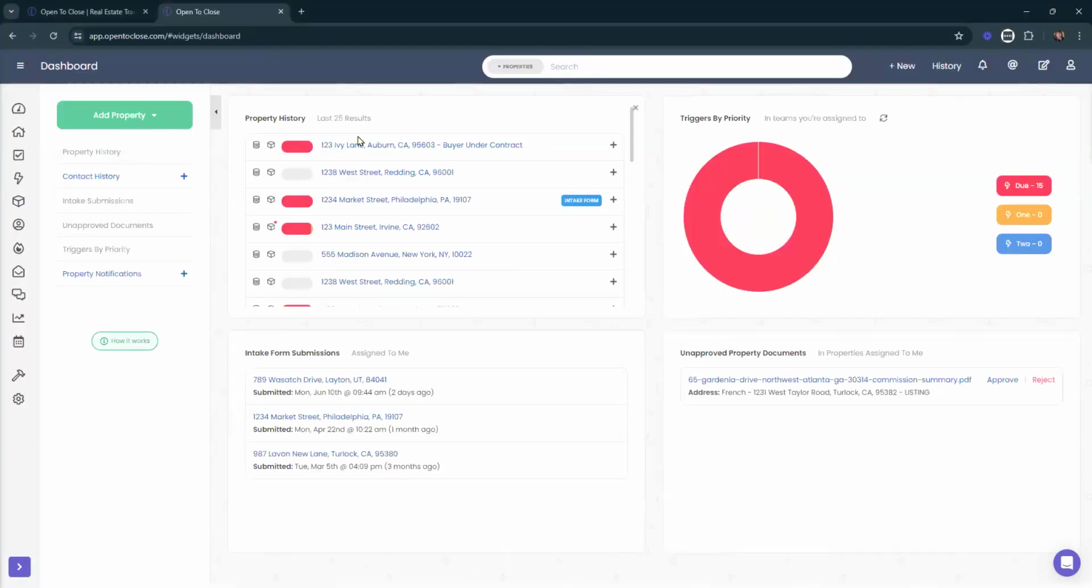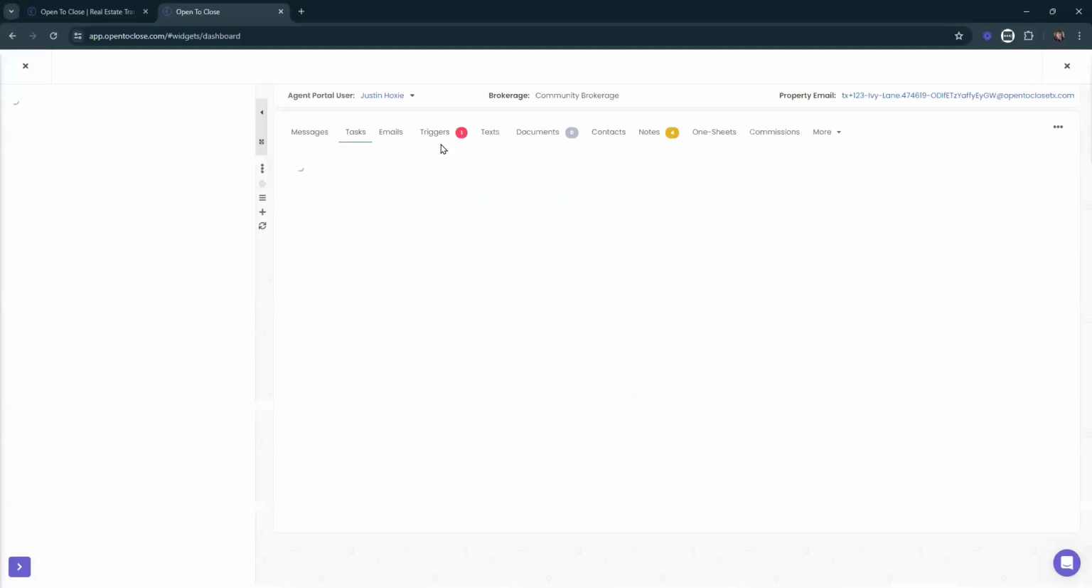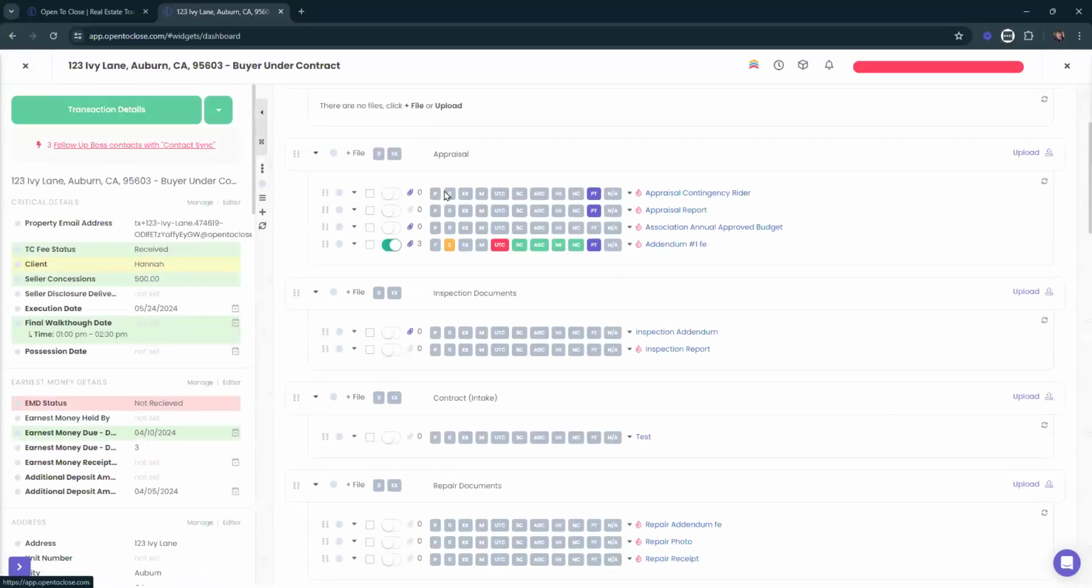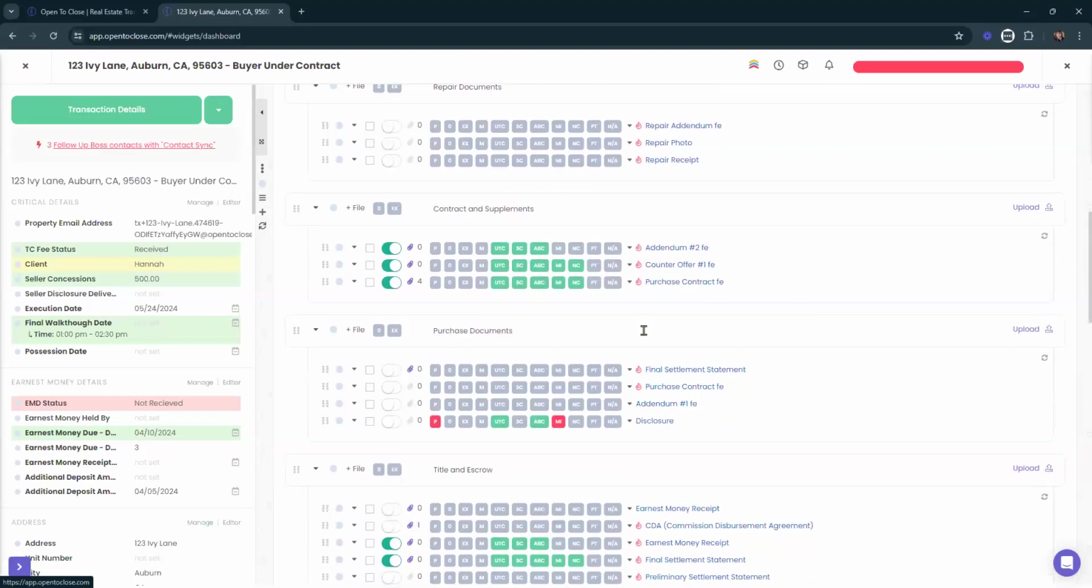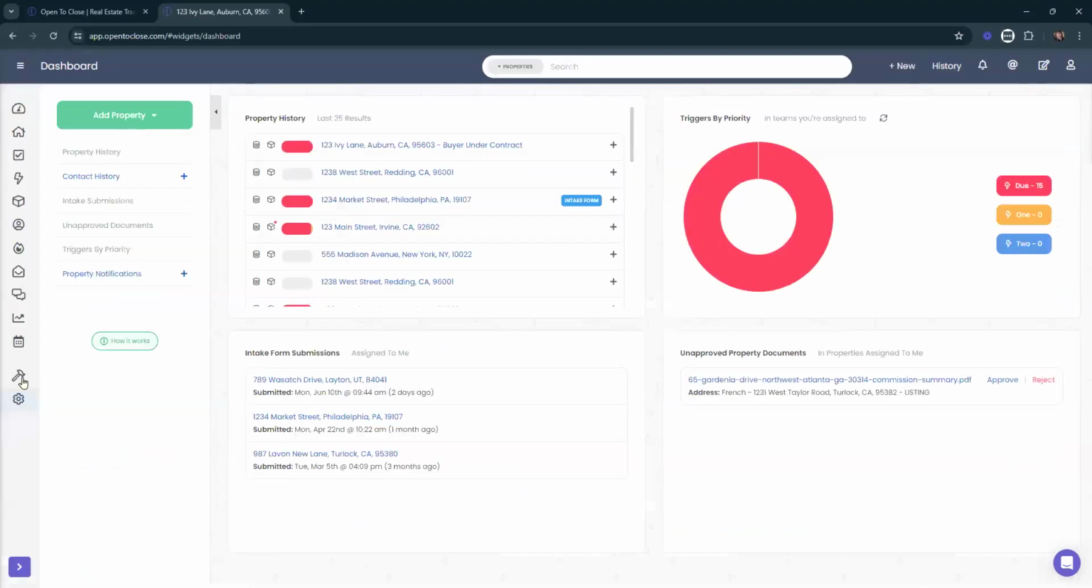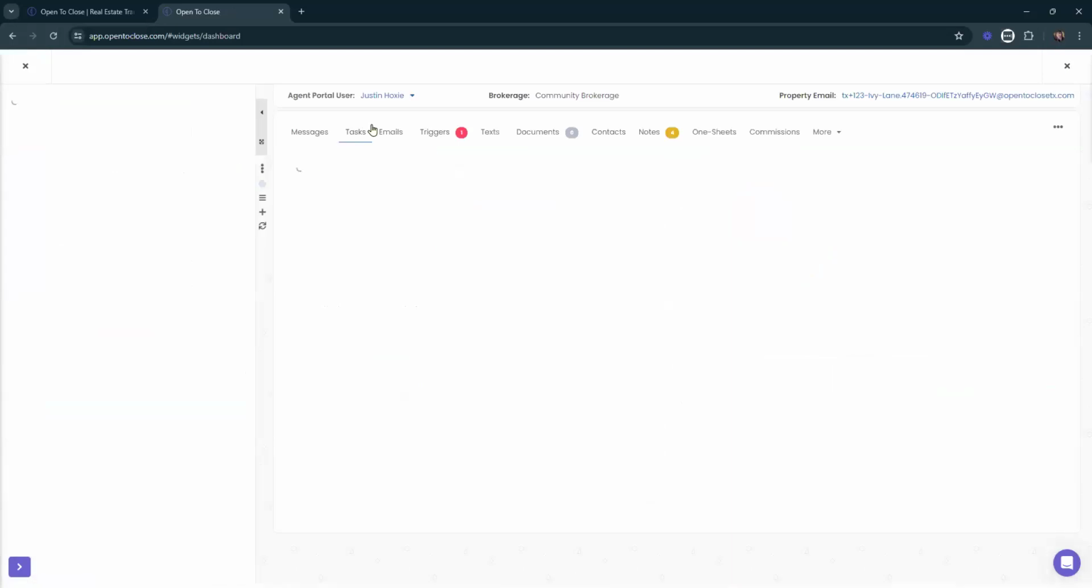Let me make sure I've got a property that has what I need on it. And sorry, my mouse is a little dirty right now and it's taking me a minute to get it to click on things. There we go. Cool. Let me just make sure that I have some documents on this property. Cool, I've got documents, I've got buttons selected. Awesome. Just wanted to make sure I have something on that one. And that one's assigned to Justin.